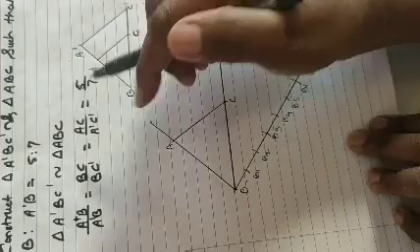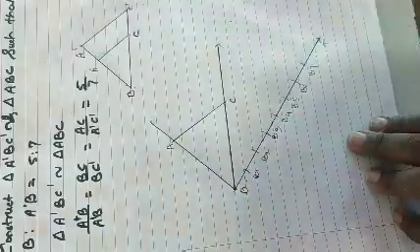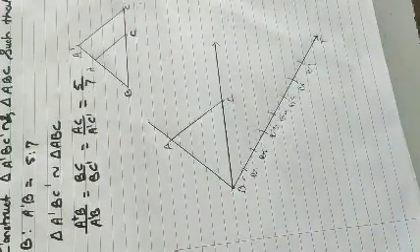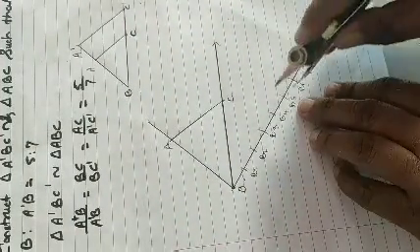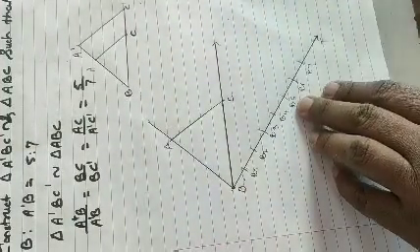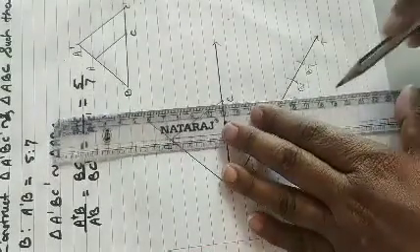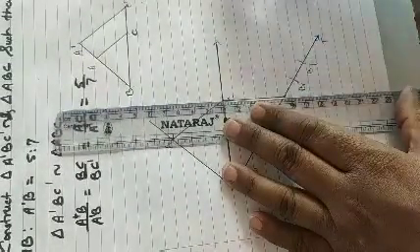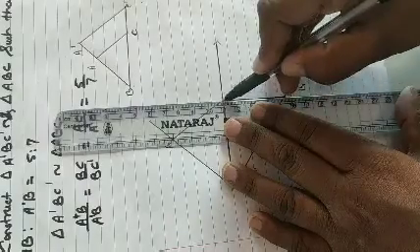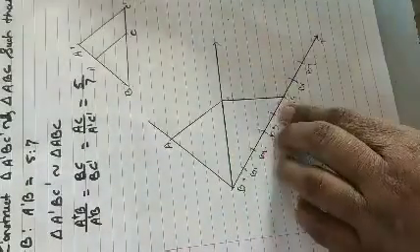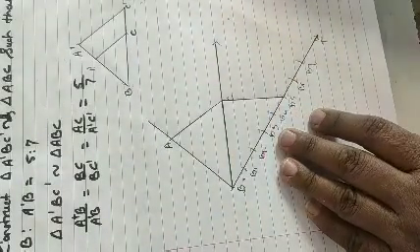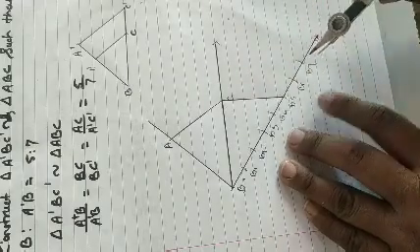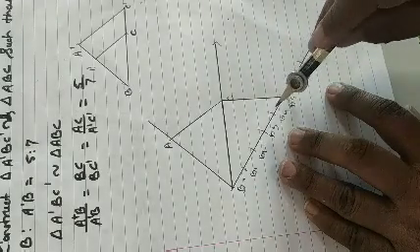First we see AC is 5, so join B5 with C. Now I have to draw the line parallel to B5C, passing through B7.